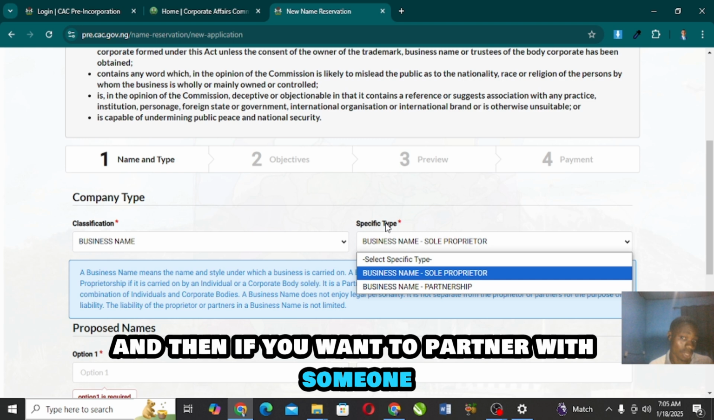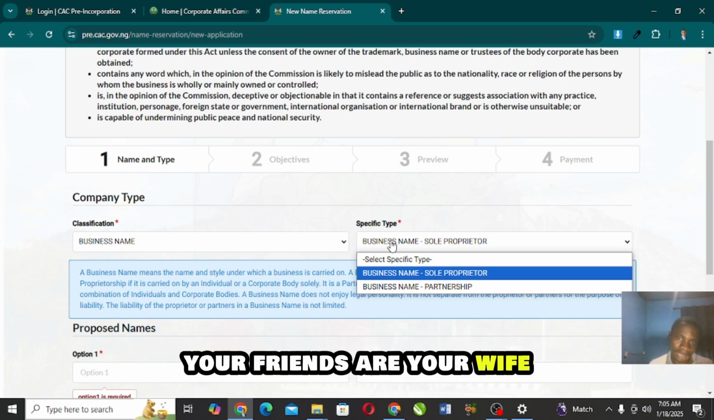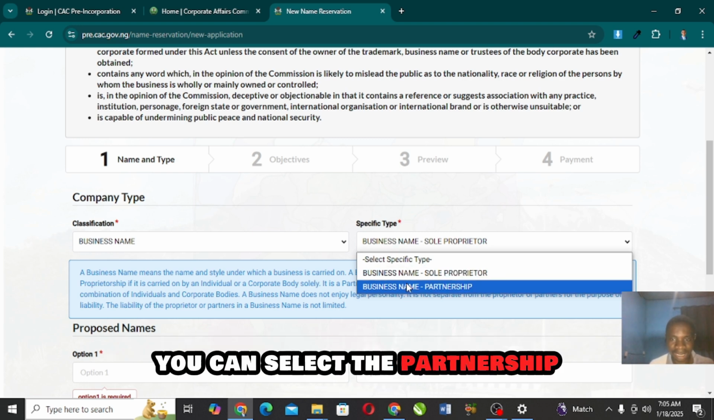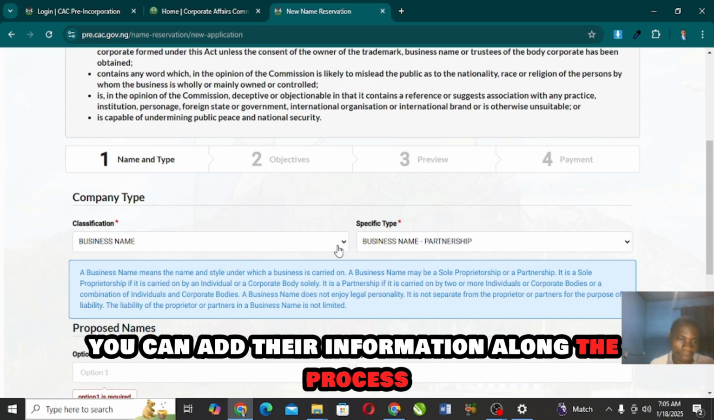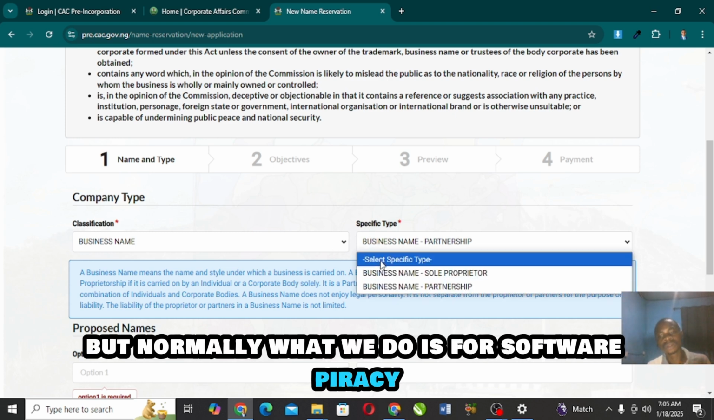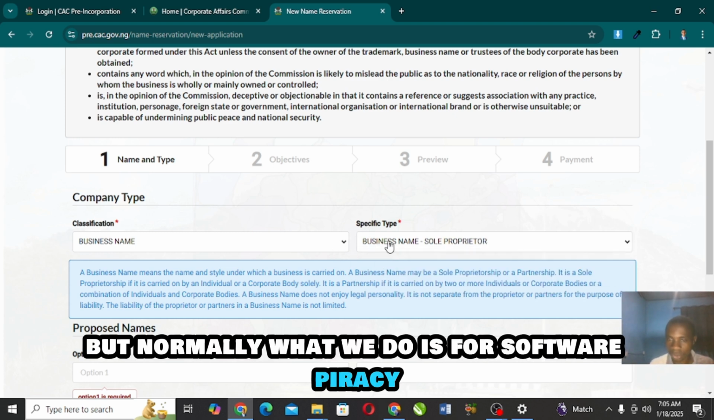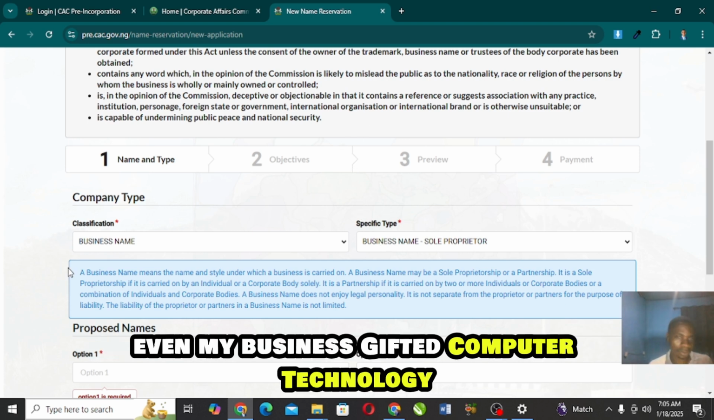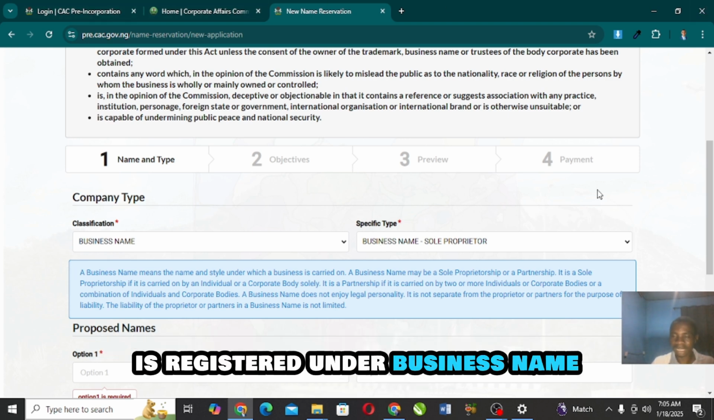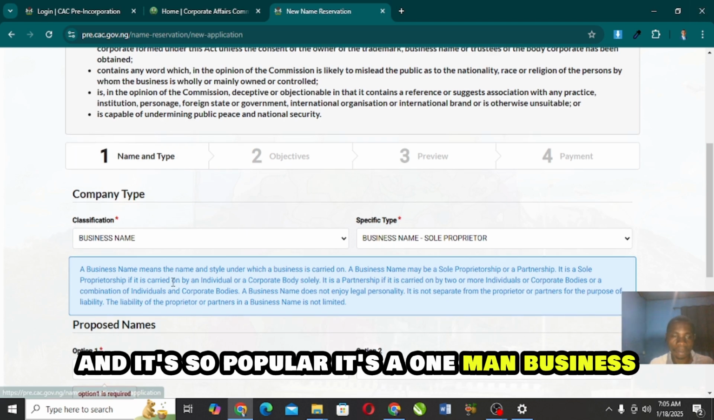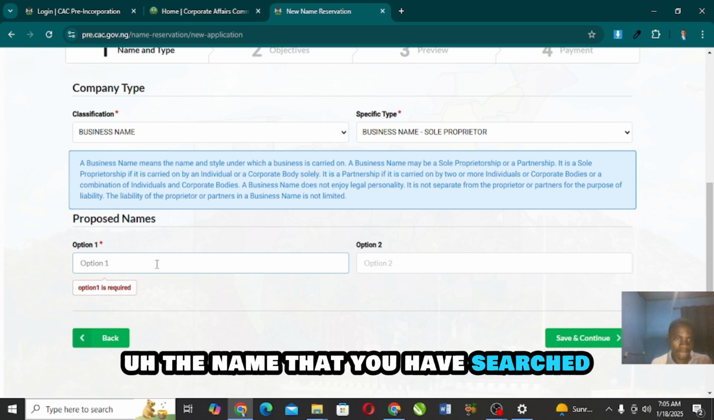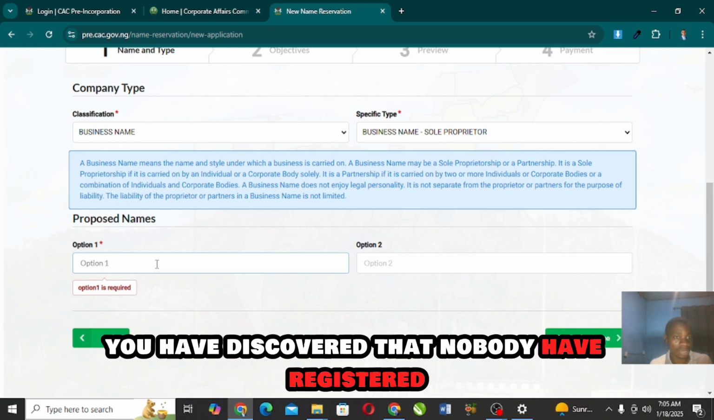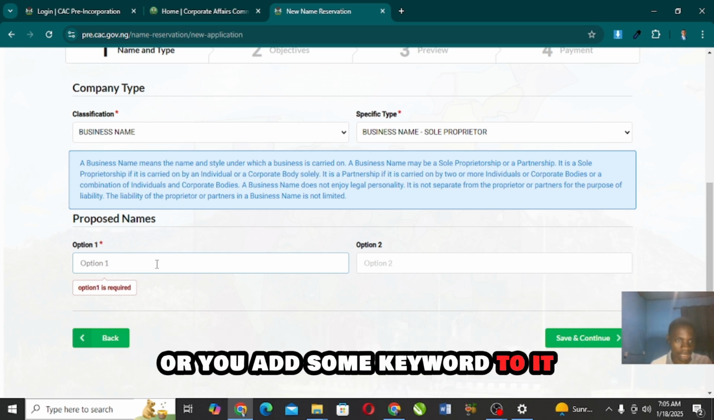And then if you want to partner with someone, your friends, your wife, you can select partnership. The partnership will be for 2 or 3 people. You can add their information along the process. But normally what we do is sole proprietorship. Even my business, Gifted Computer Technology, is registered under business name, and it's a sole proprietorship. It's a one-man business. So you're going to put the name here, the name that you have searched and discovered that nobody has registered, or you add some keyword to it.